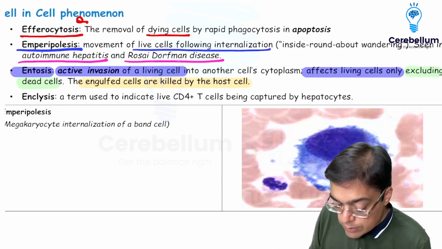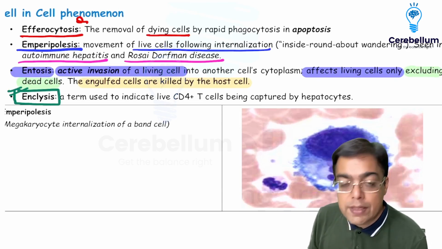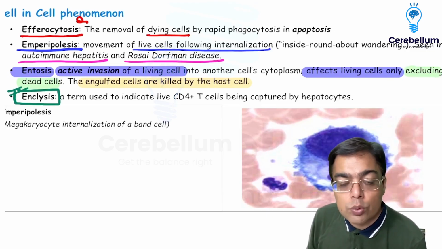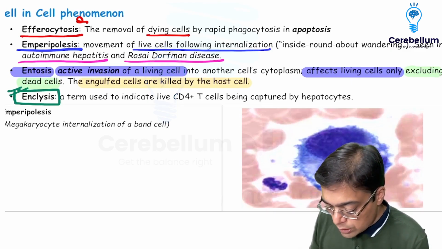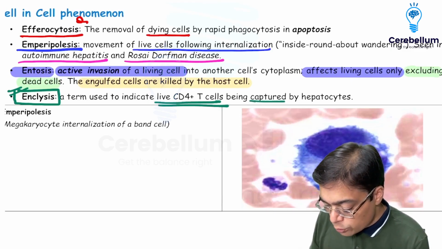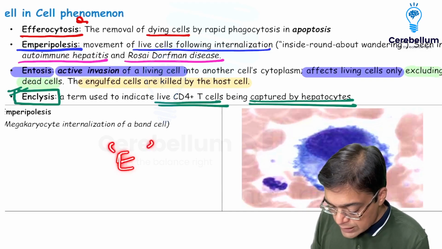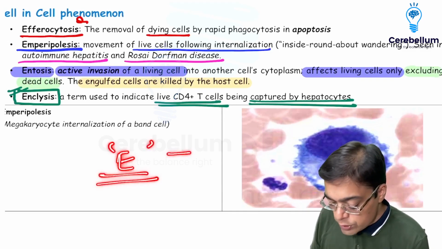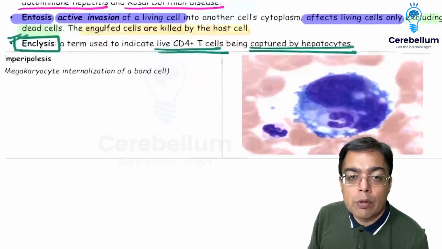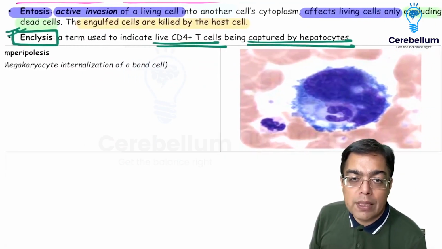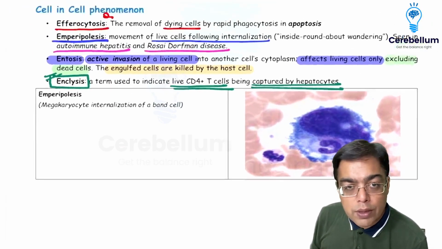Then what has not been asked in the exam so far, but is very likely to be asked in the near future, is going to be enclysis. Enclysis is a special term which is used when the hepatocytes, the liver cells, capture live CD4 T cells. So these are the four examples of cell within cell phenomena: efferocytosis, emperipolysis, entosis, and enclysis. That's what you need to remember, which is going to be easy for you to pick up in the exam as well. It would be an image-based question asking you about the concept of emperipolysis.